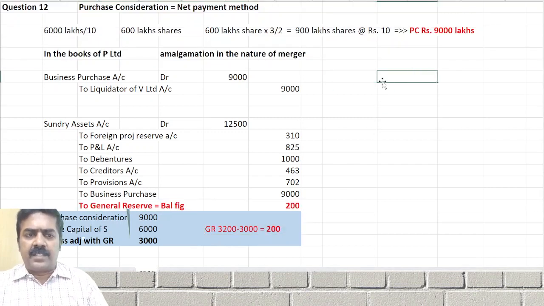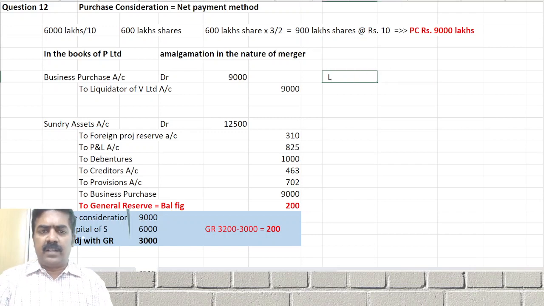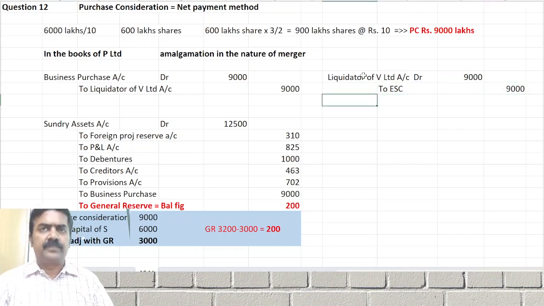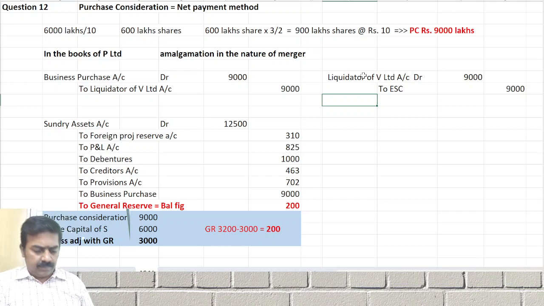Then settle the purchase consideration. What is the entry for settlement? Liquidator of which company? V Limited account debit 9,000. We paid in the form of equity share capital 9,000. There is a mutual due. What is a mutual due?